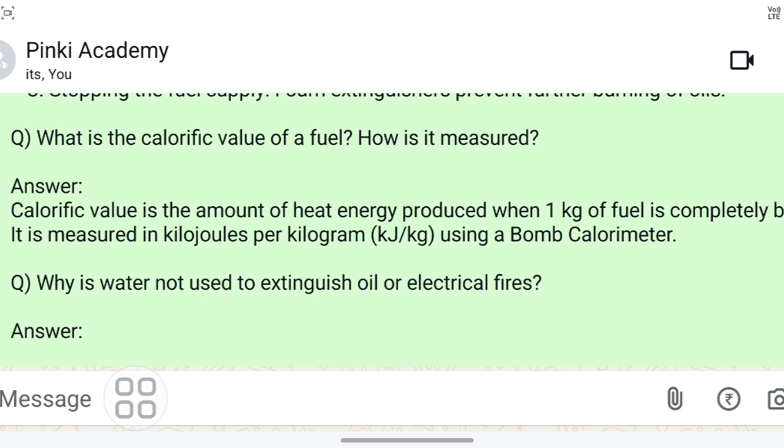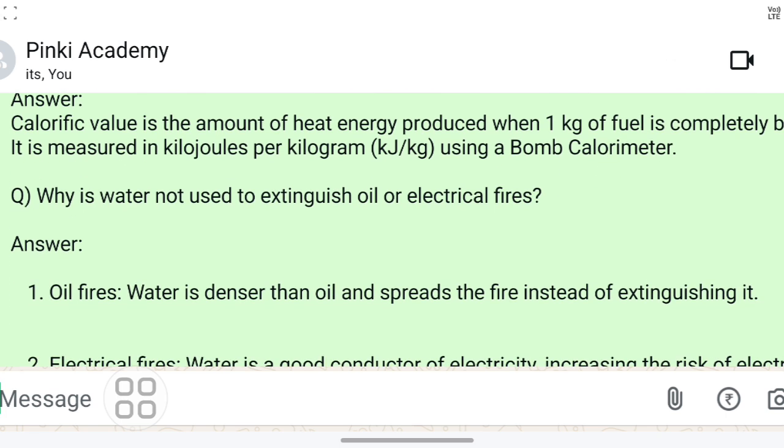So when 1 kg of fuel is completely burned, the amount of heat energy produced is known as calorific value. Kilojoule is the unit of heat energy, and kg is the unit of mass.